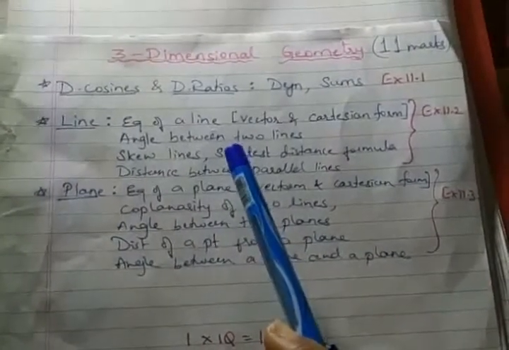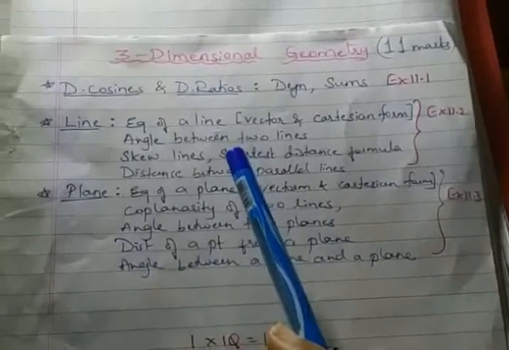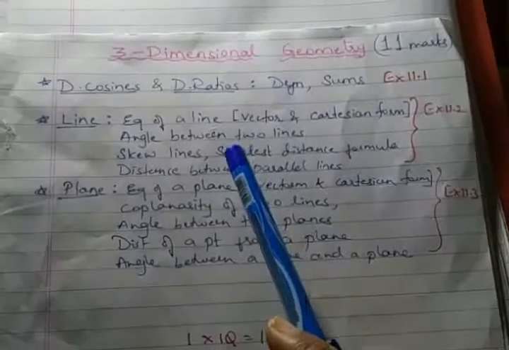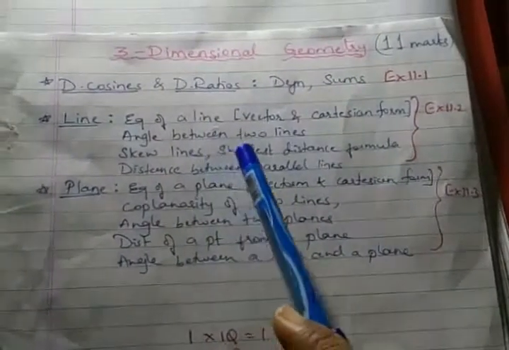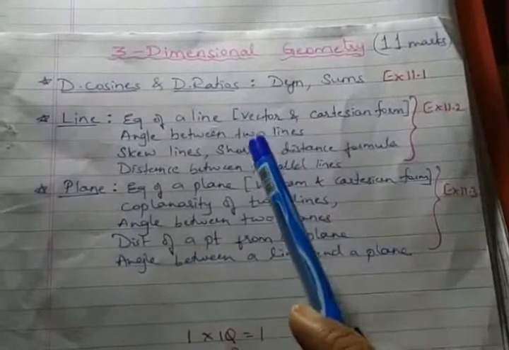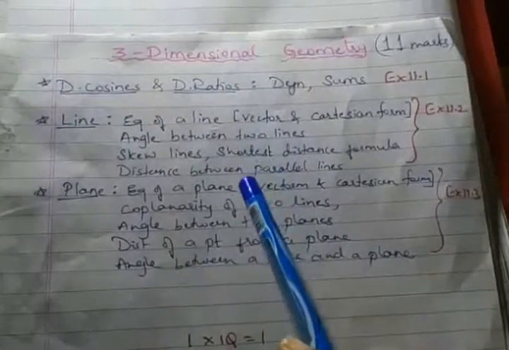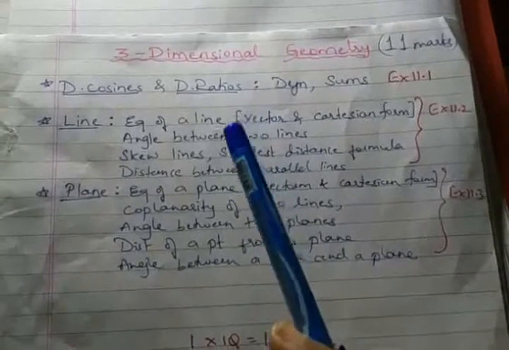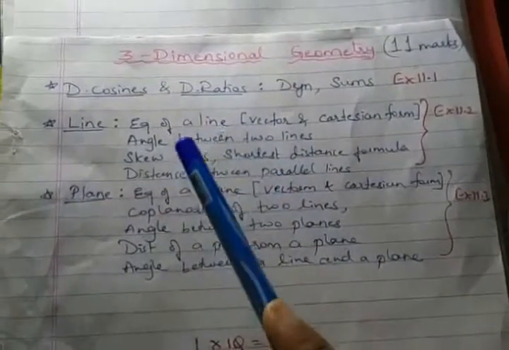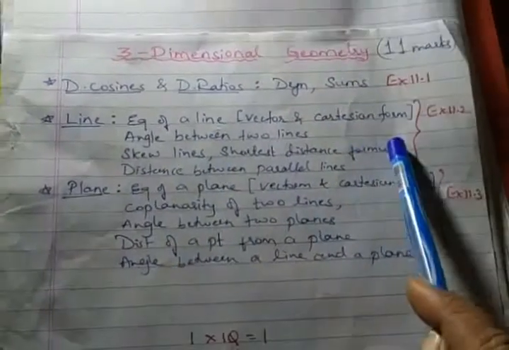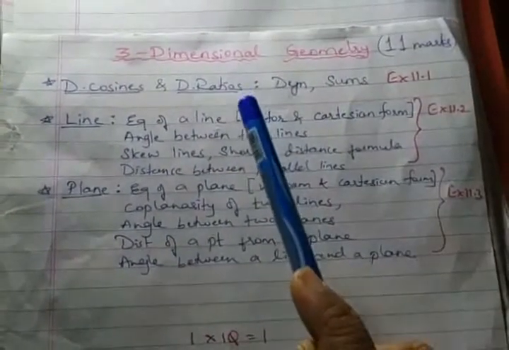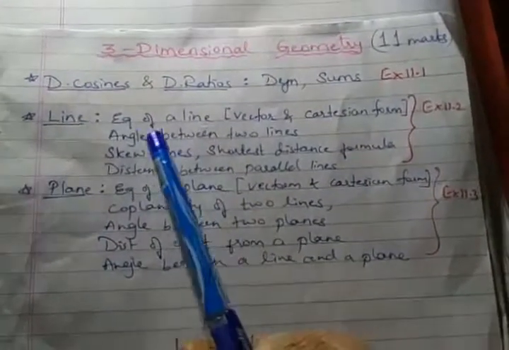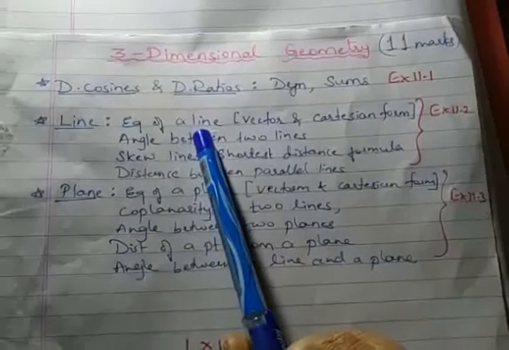Followed by the 2-point form, which we have already discussed. Intercept form, that is x by a plus y by b is equal to 1. Last but not the least, the normal form, x cos alpha plus y sin alpha is equal to p. So 5 derivations we have come across, and those are used only in 2 dimensions, x-axis as well as y-axis. But in 3 dimensions, you'll be learning equation of line in 2 forms. So those are the 2 derivations we have here. Shortly we'll go for the derivations also.